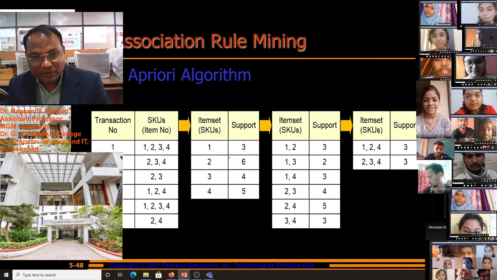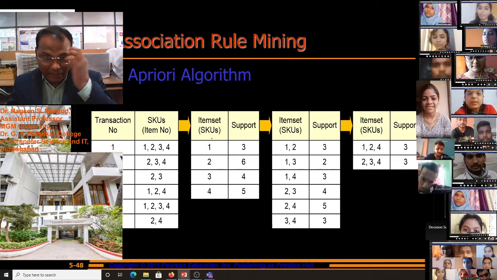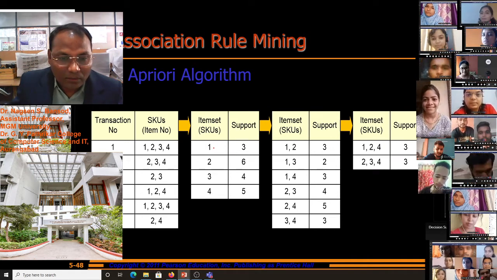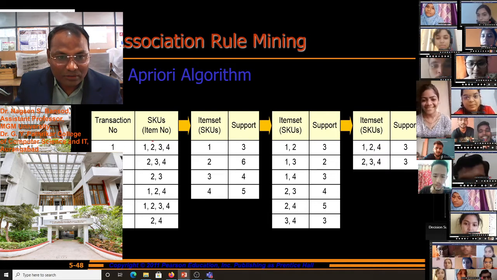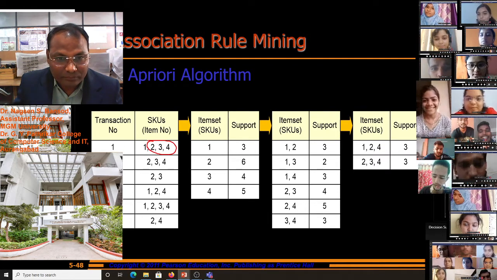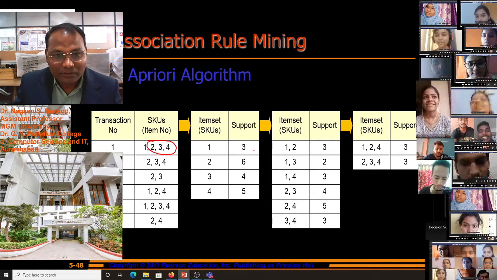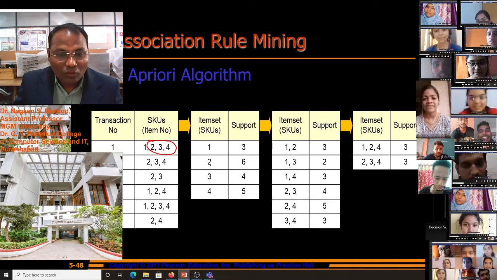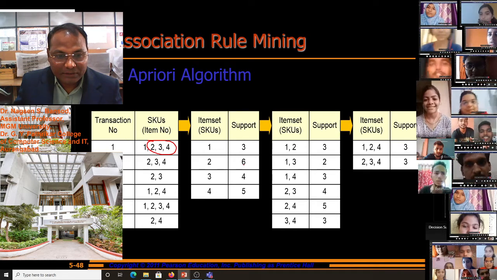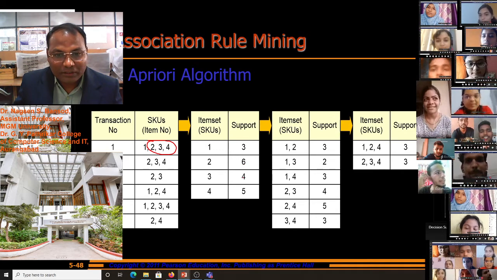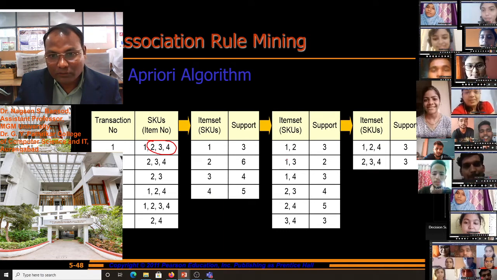Now you see the support of the items. Item 1 is supported with 3 atoms, support 3. For 2, 6. For 3, 4. For 4, 5.